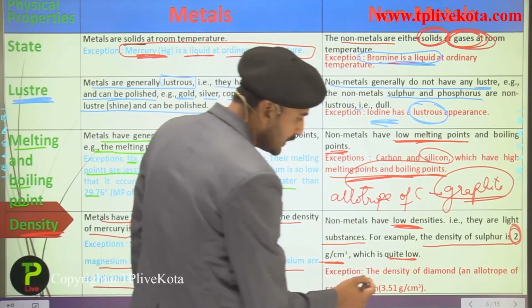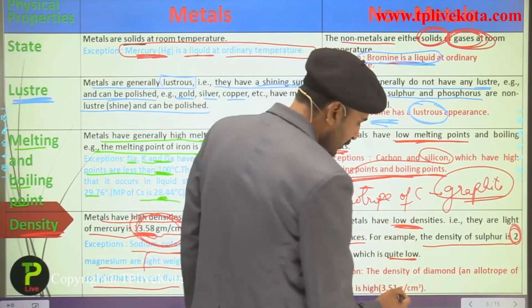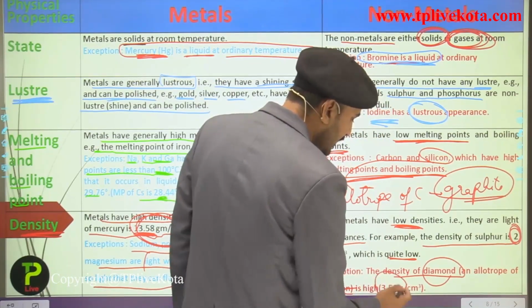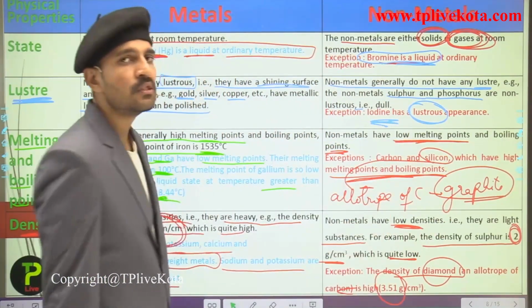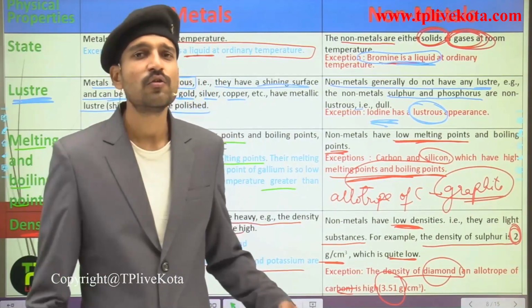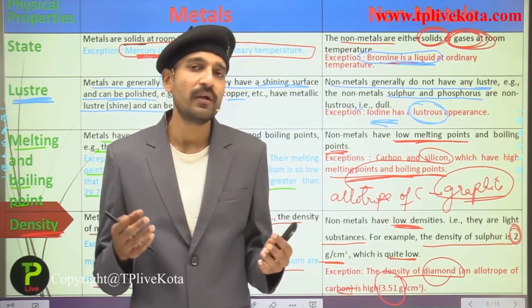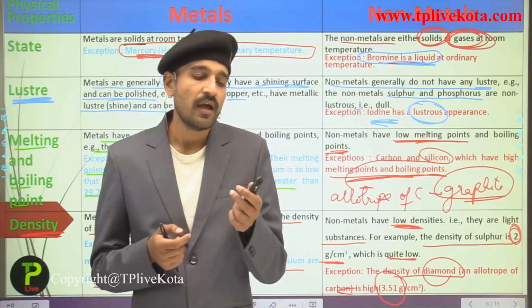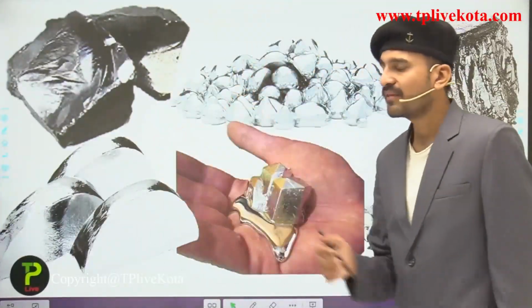Now there is also an exception in the non-metals, that is the density of diamond, which is an allotrope of carbon. It is quite high as compared to other non-metals, equal to 3.51 gram per cubic centimeter. So you see that in classifying the elements based on their physical properties, we have some exceptions.